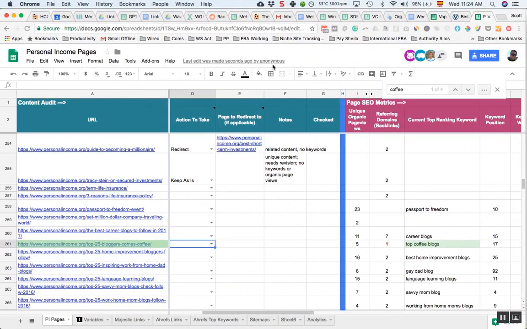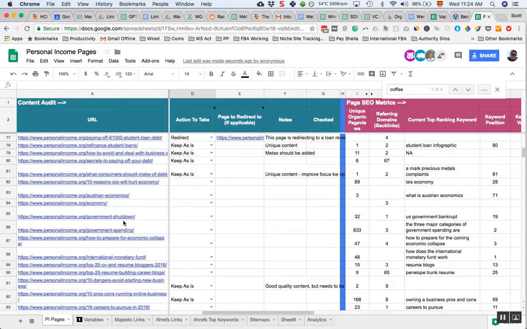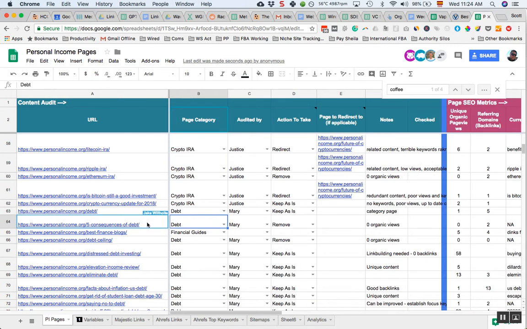So although this 5 consequences of debt, where was it? Somewhere around here. This one here, we have no reason to delete that because it's not hurting anything. It's about debt. It's about personal finance, which our site's about. Although it has no traffic, it has a couple of links, so there's no reason to delete it. We would just wrap that up into the debt category.